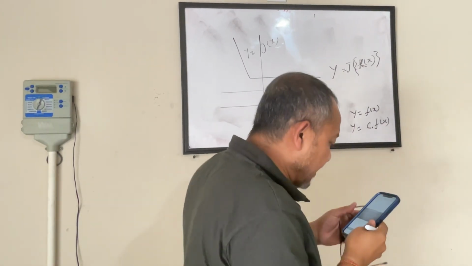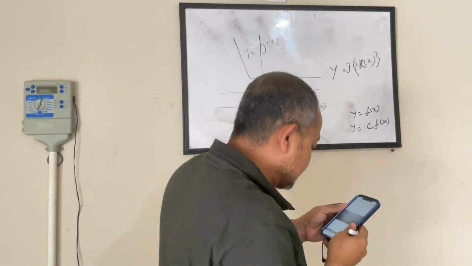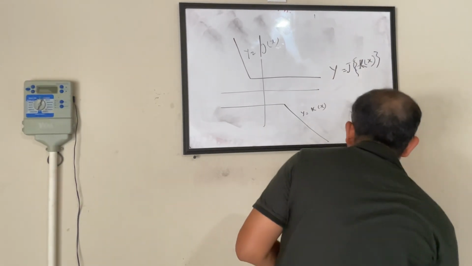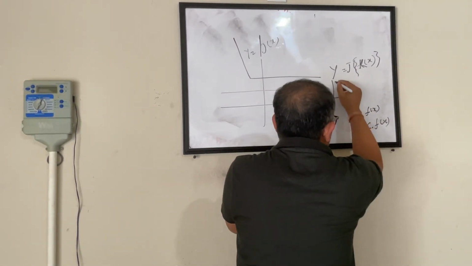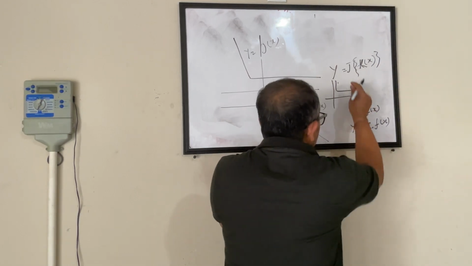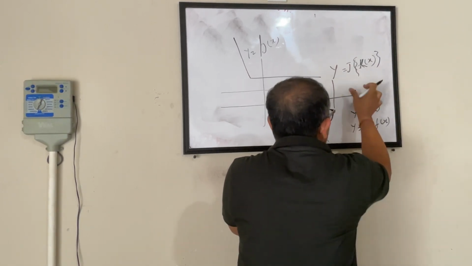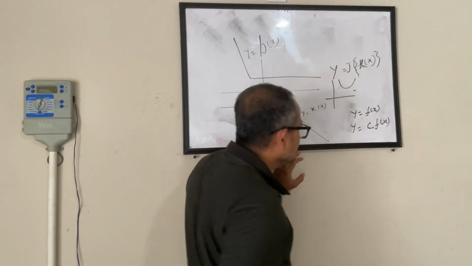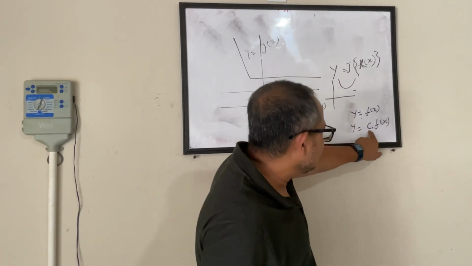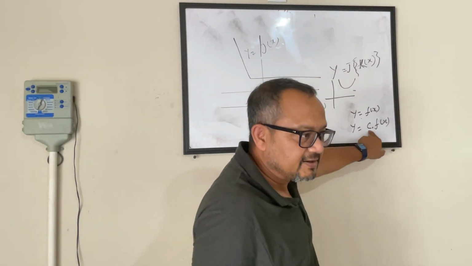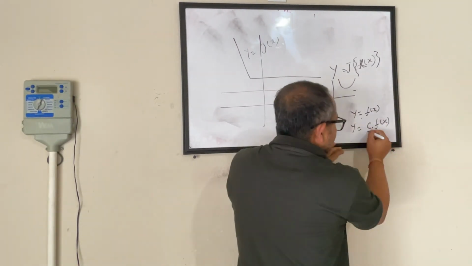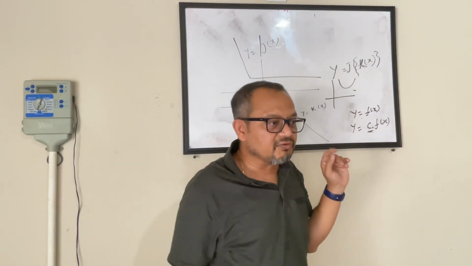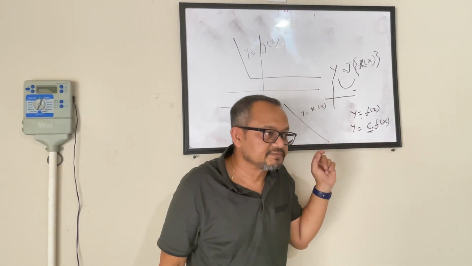it stretches the graph vertically by a factor c. If this is my graph, whichever, and you multiply this by a factor here, it stretches the graph by a factor c. Now the question is, what do we mean by stretching of a graph?